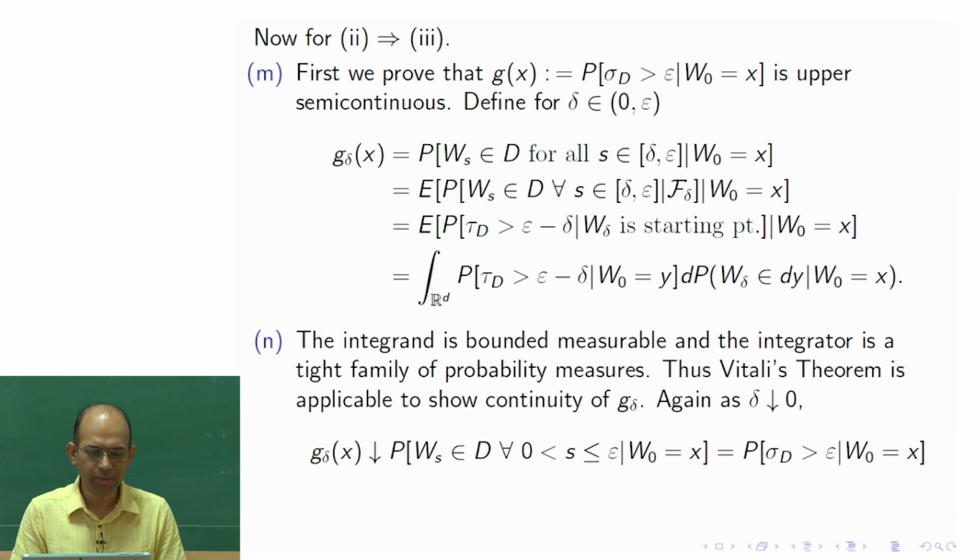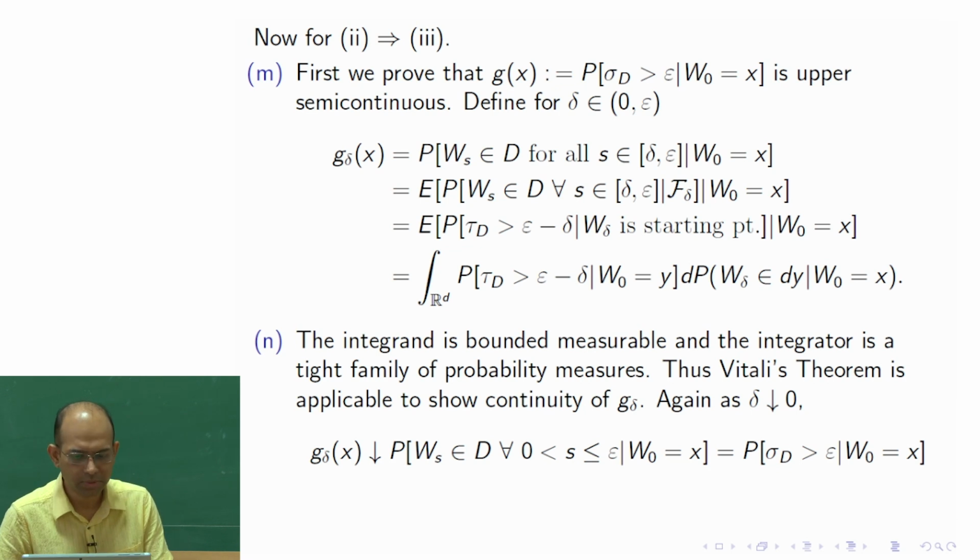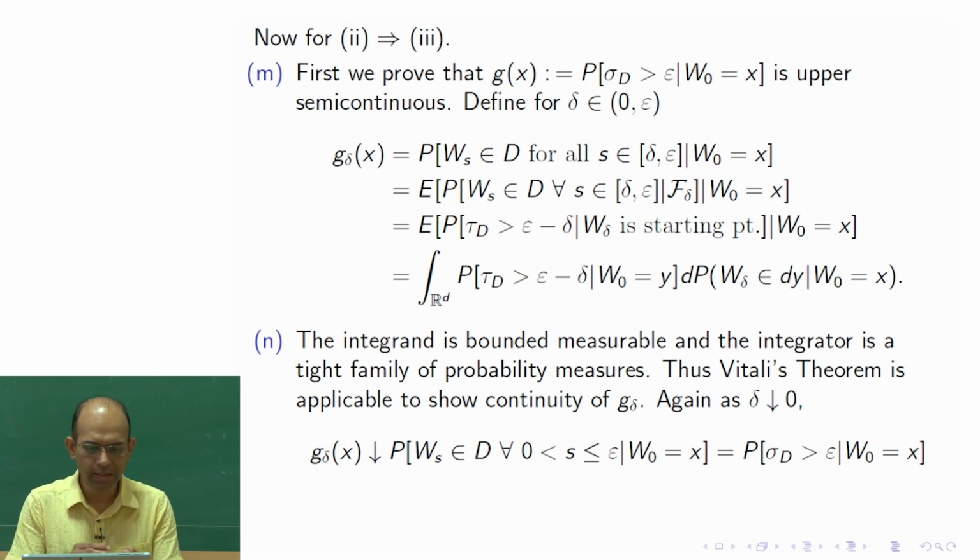Okay, so here I am writing the d delta, which is going to be: W_s belongs to D for all s in open 0 to epsilon closed, because here delta becomes 0, and so tau delta is more than epsilon. So basically this says that the Brownian motion would stay inside the domain at epsilon and less than epsilon.